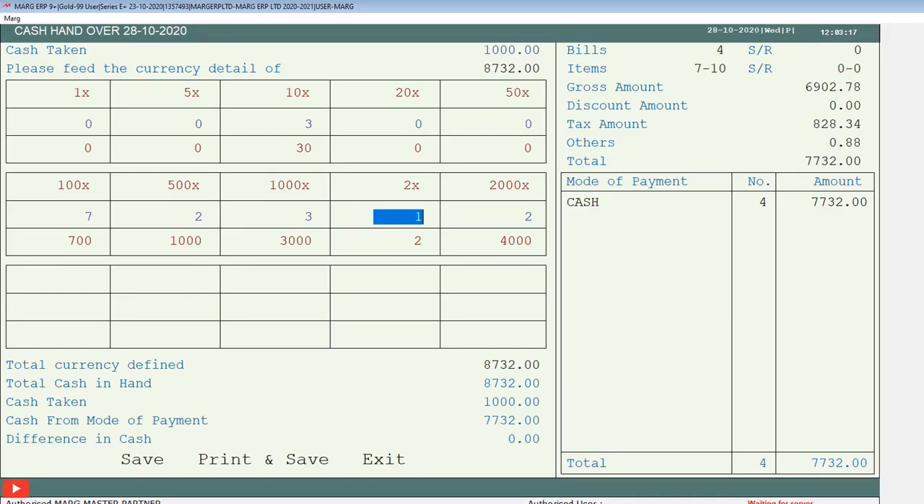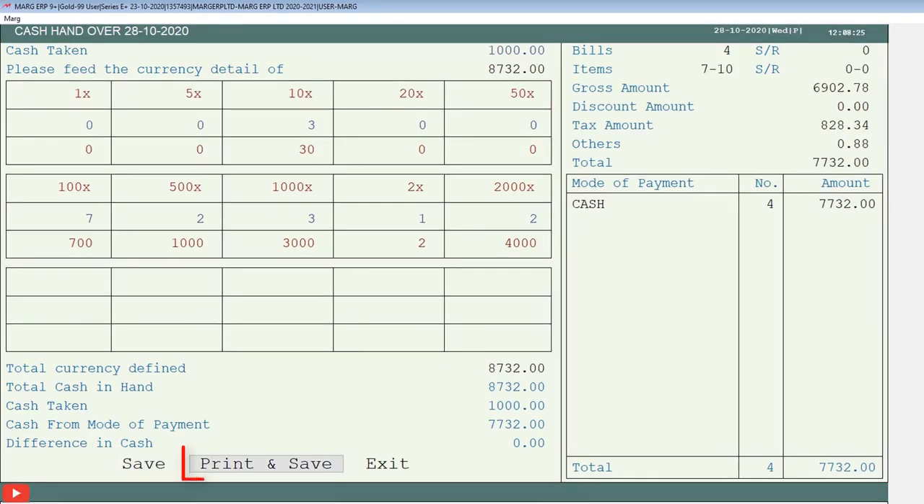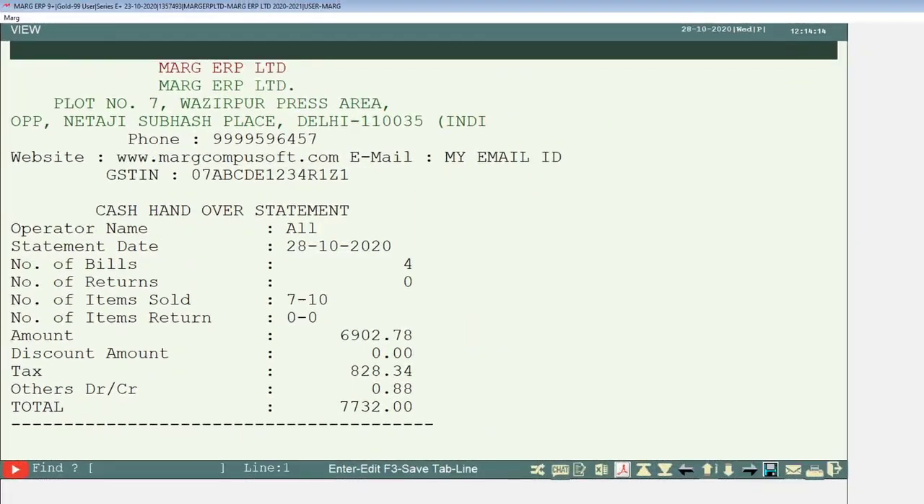Now after tallying the cash, we can also save the sales done every day by clicking on the save button. And if we want the printout, then we will click on the print and save button and take the printout according to the printer port settings of your software. So for now we will click on this print and save button. Then this window will open in which a few options are shown like view, print, Excel, etc. From here we will click on the view button. This print preview shows what details will be shown once the printout is done.